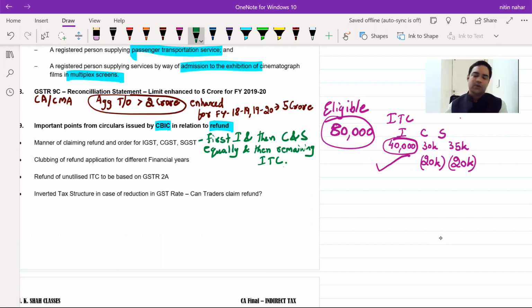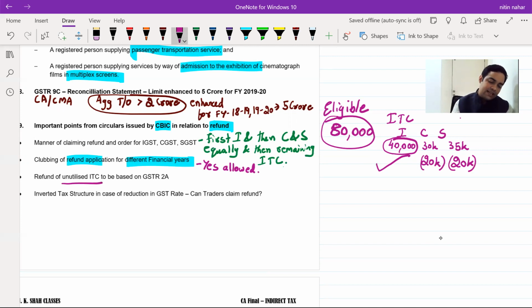Okay. Now, see the next point. Clubbing of refund application for different financial years. See, you can file refund application monthly, you can file refund application quarterly, half yearly, yearly. It's left to your discretion. But the question which was asked is, can I club two financial years together? Because the time limit for claiming refund is 2 years from the relevant date. So can I club two financial years and file a single refund application? CBIC has said yes, allowed. Yes, allowed.